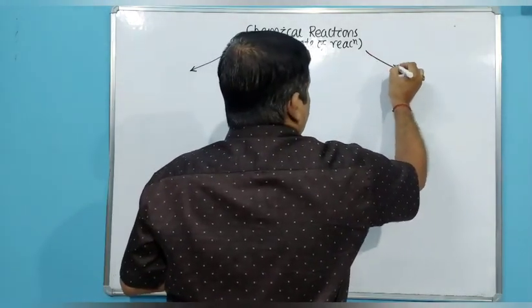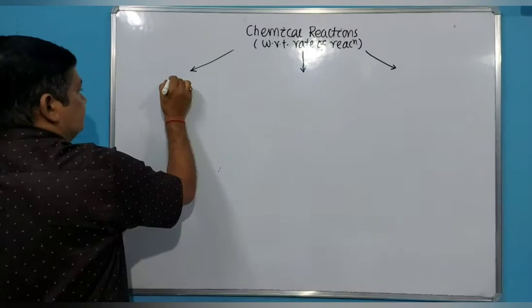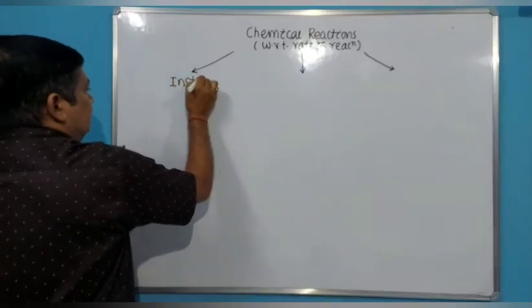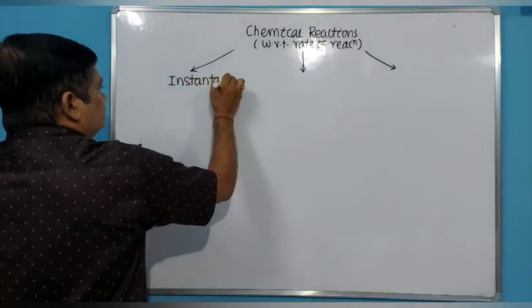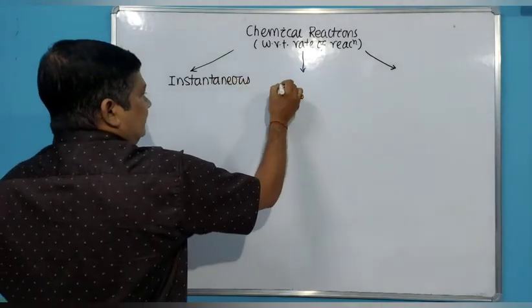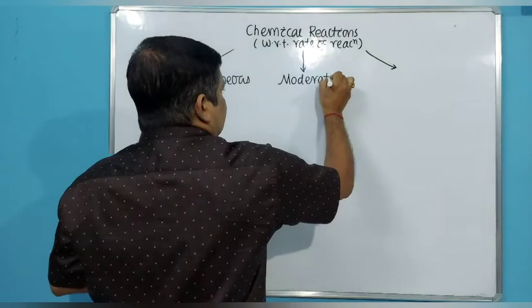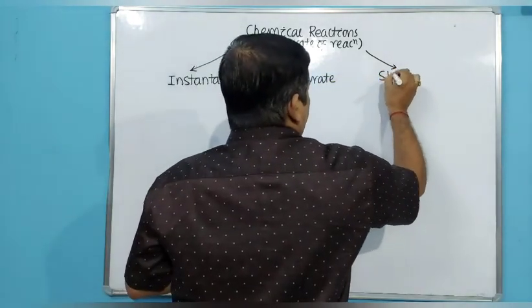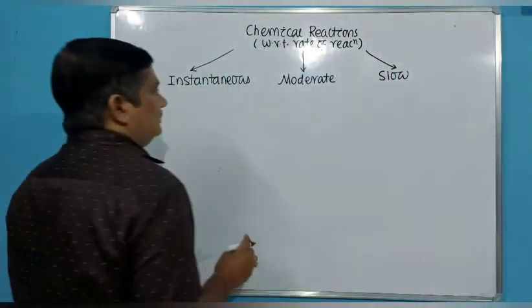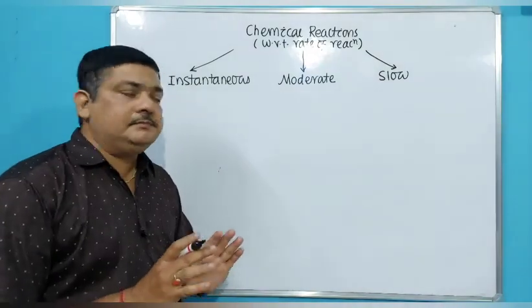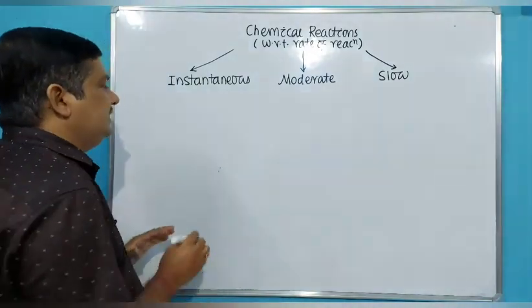First one is instantaneous. Second one is moderate, and third one is slow. So it is clear from the name what it means.